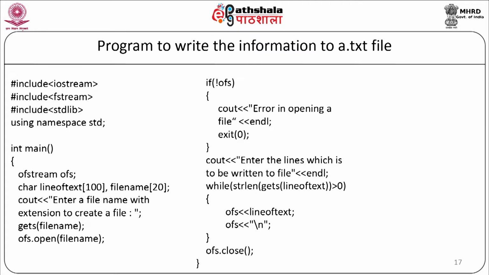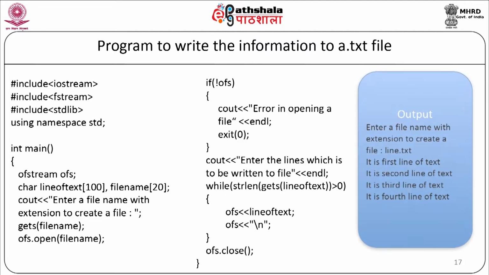Now, when the above program is compiled and executed, it will produce the result as follows. First it will ask for the file name with extension. Suppose the file name entered by the user is line.txt, then it will ask for the contents to be stored into the file. We will give the contents as: it is a first line of text, second line it is a second line of text, third line it is a third line of text and fourth line it is a fourth line of text.